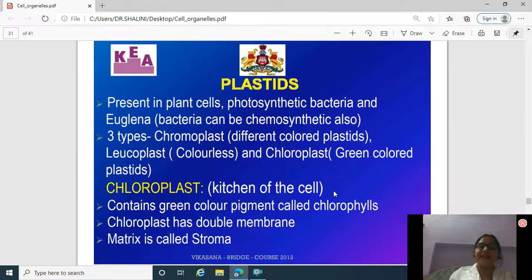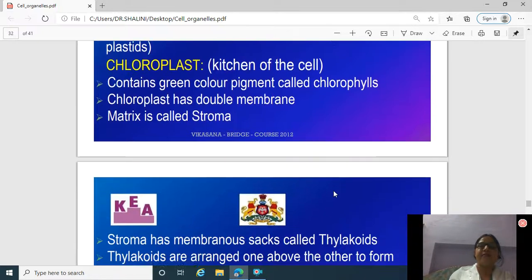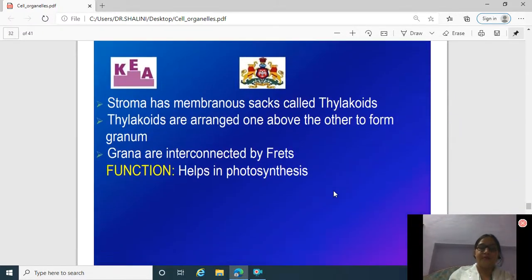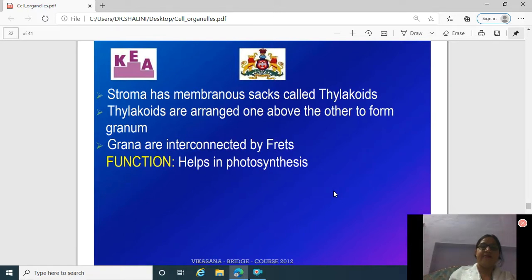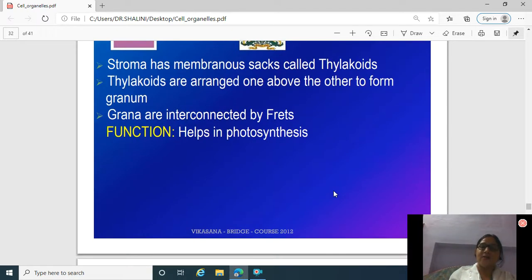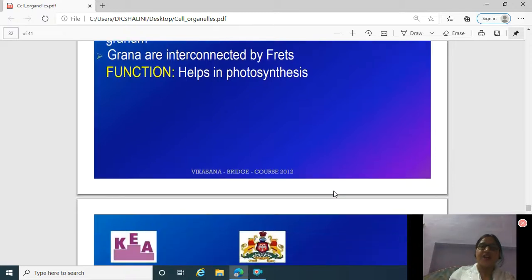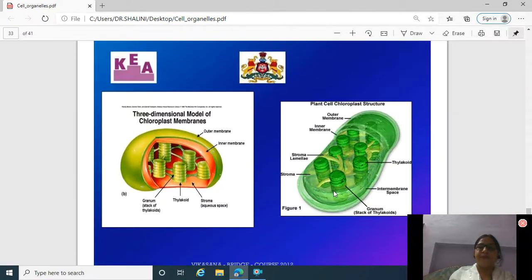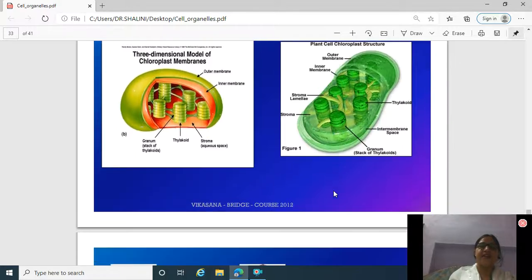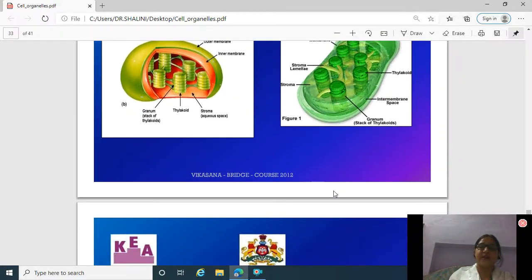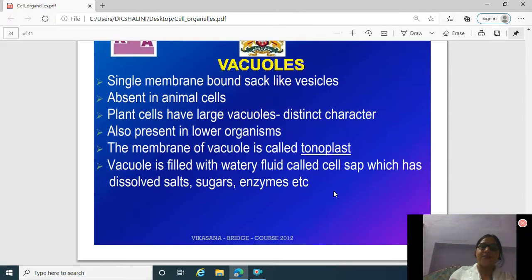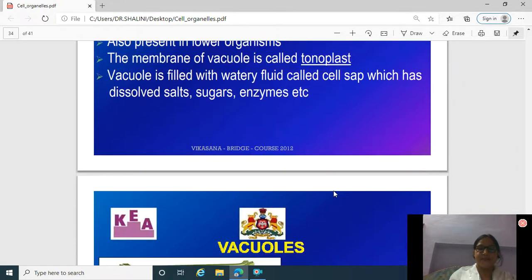Plastids are present in the plant cell, and thylakoids are also the structure of the plastids. Now these are the figures of plastids and thylakoids, chloroplast. Vacuoles are also present in plant cells.